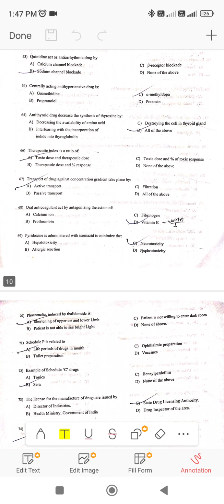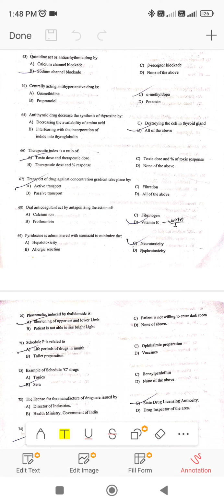Next question, centrally acting antihypertensive drugs. Antihypertensive means those drugs which treat the hypertension. Centrally acting. Okay, guanethidine, propranolol also antihypertensive, but this is a beta blocker. Prazosin is also antihypertensive, but this is an alpha blocker. So question asks which is centrally acting antihypertensive. So answer is alpha methyldopa, the correct answer. Centrally acting antihypertensive drugs.